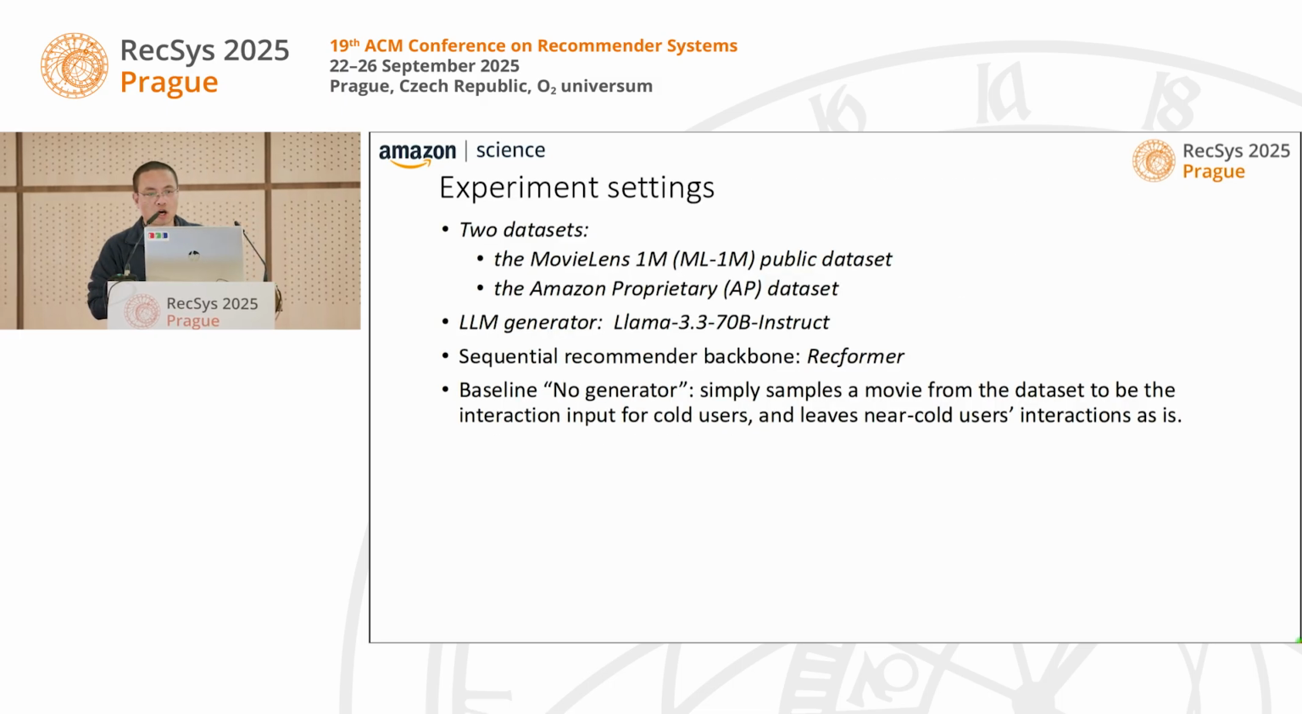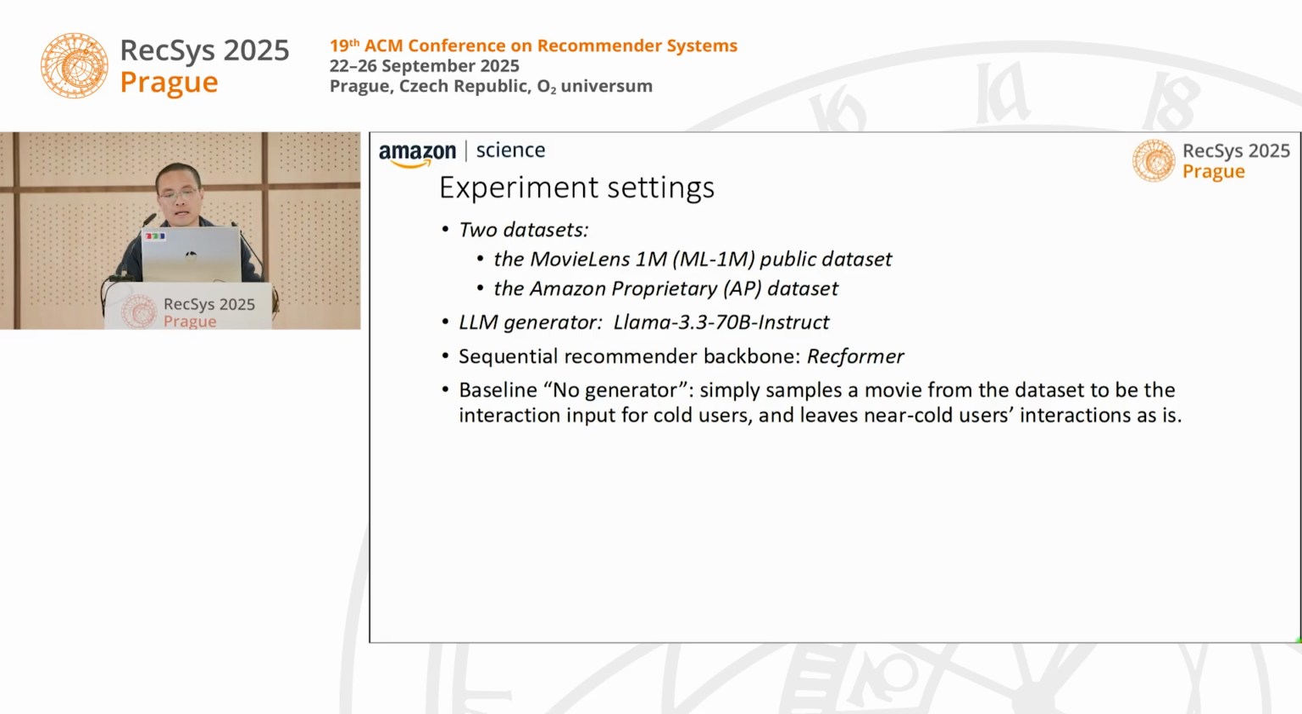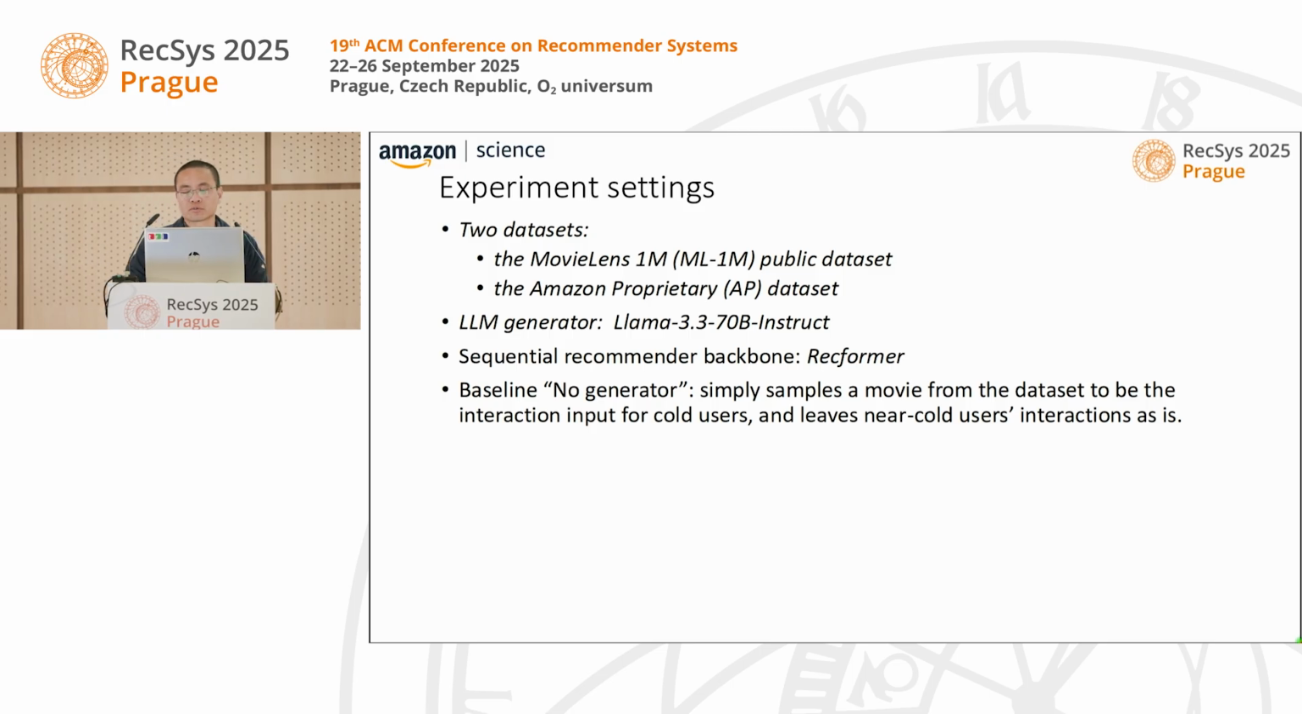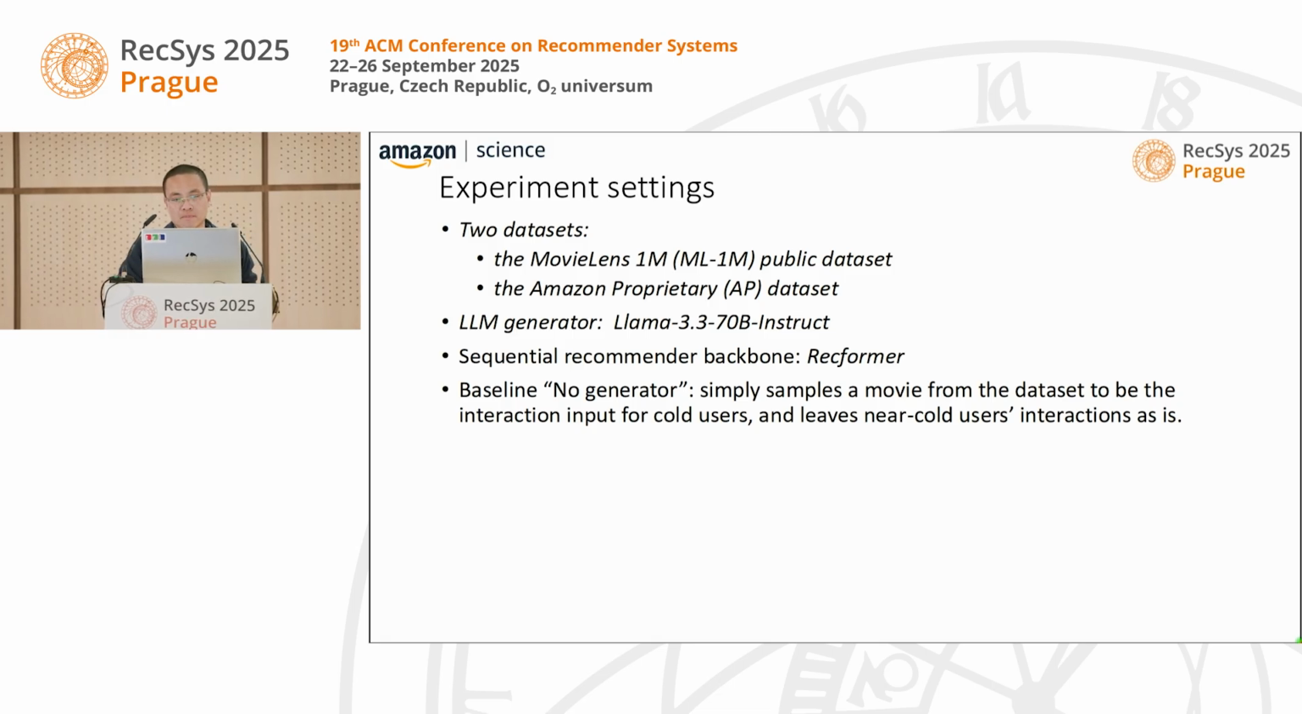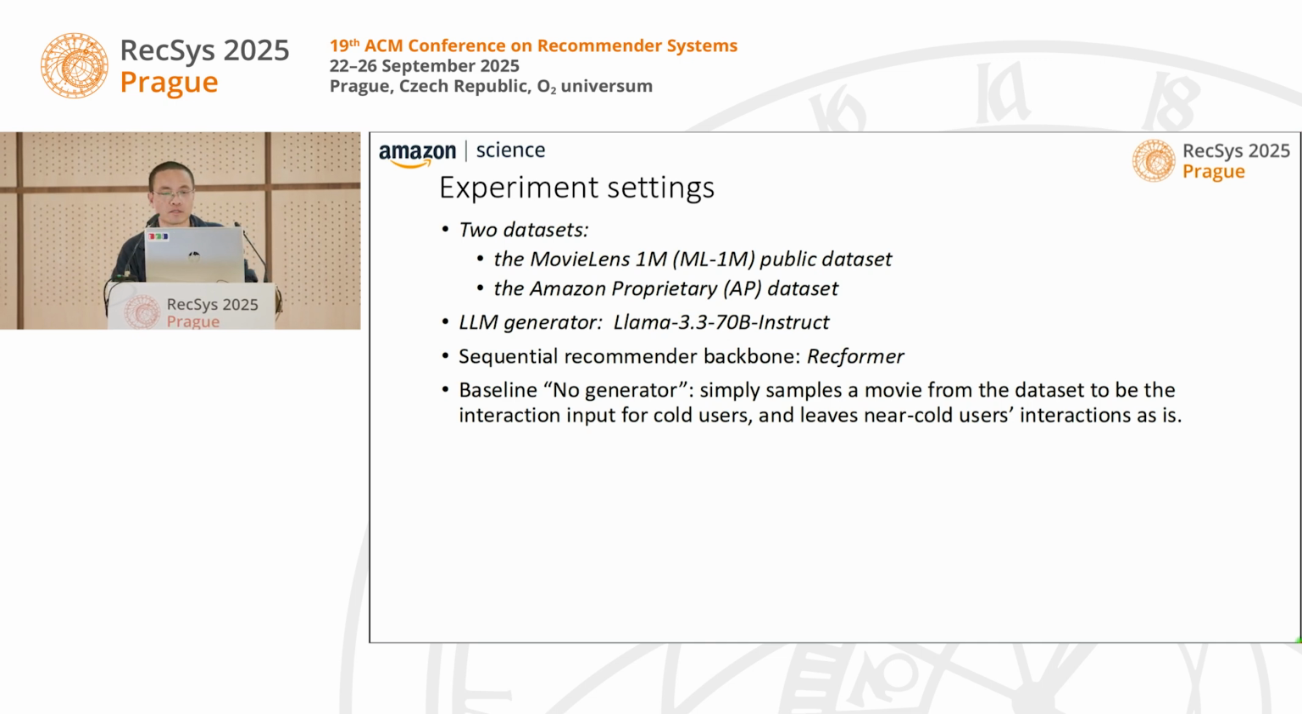We did experiments on two data sets. One is the public MovieLens 1M. We use MovieLens 1M because it has the customer metadata in it: age, gender, and occupation. And we also test on our own new streaming platform of Amazon. We use Llama 3.3 70B as the LLM generator, and we use Reformer, and we also try Tiger as the backbones.